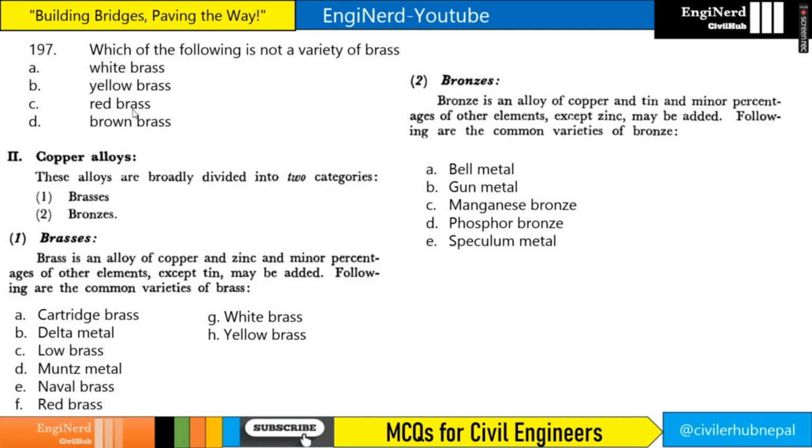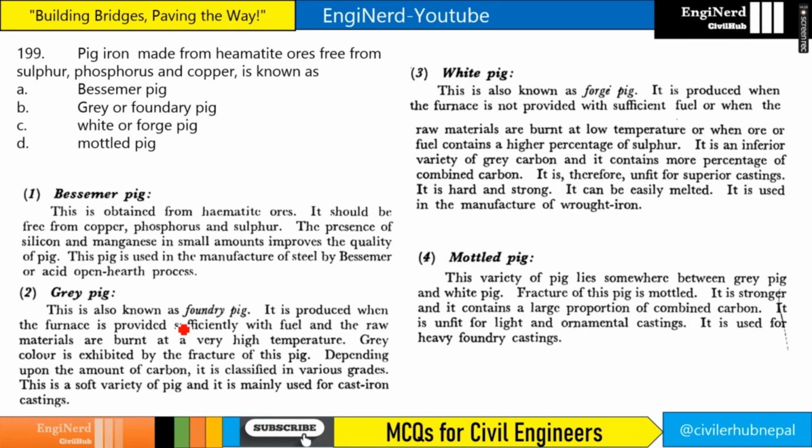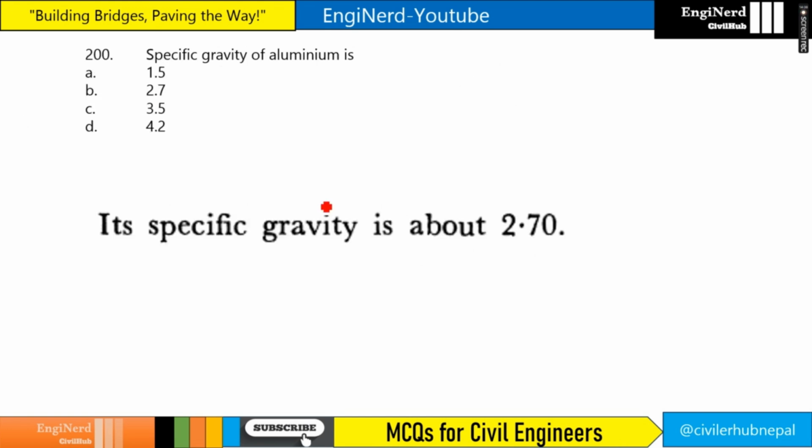Which of the following is not a variety of brass? Brown brass is not a variety of brass, because we have red brass, white brass and yellow brass, but there is no brown brass. The alloy used as plumber solder is lead-tin alloy, right? You can see here, tinman's solder or plumber solder is an alloy of lead and tin. Pig iron made from hematite ores free from sulfur, phosphorus and copper is called Bessemer pig, right? It should be free from copper, phosphorus and sulfur. The specific gravity of aluminum is 2.7, right?